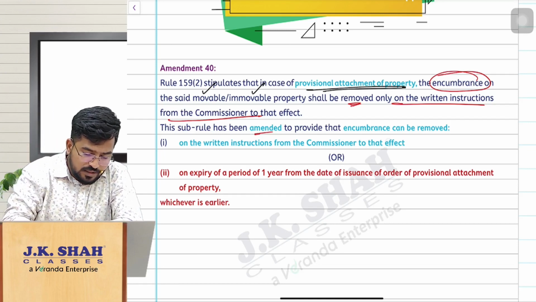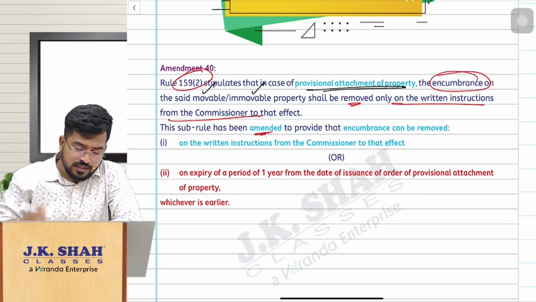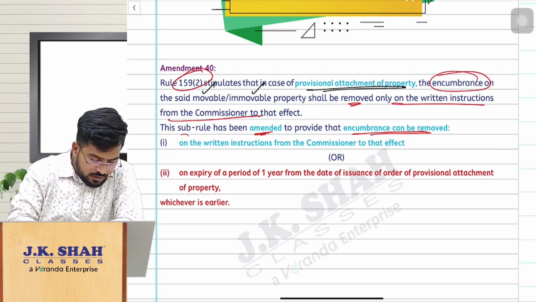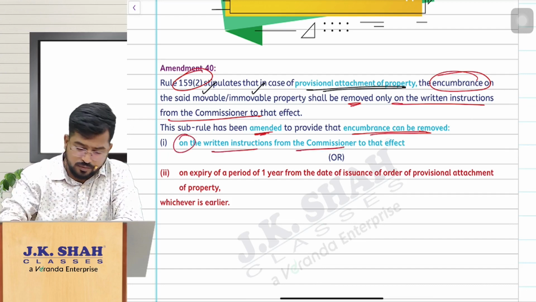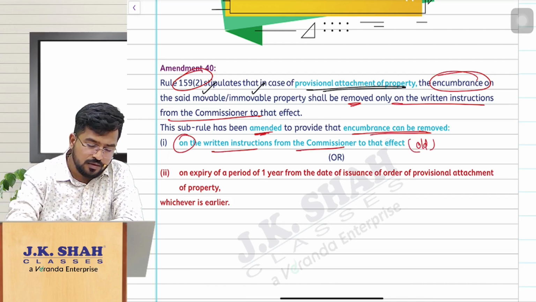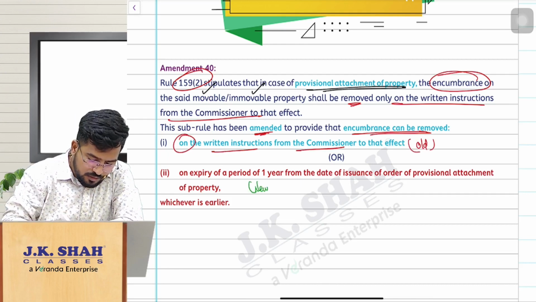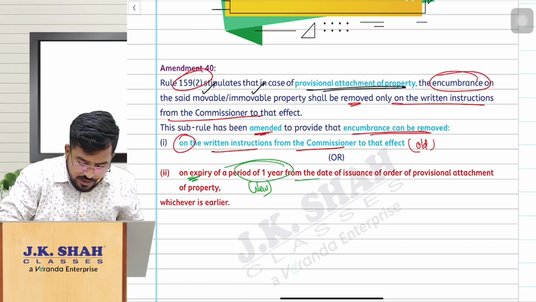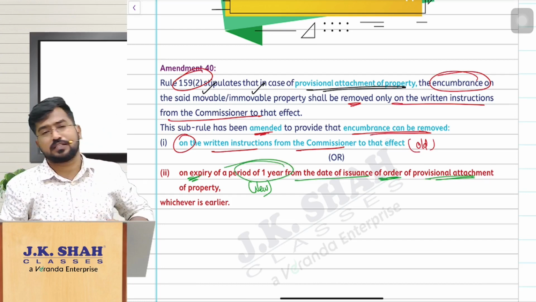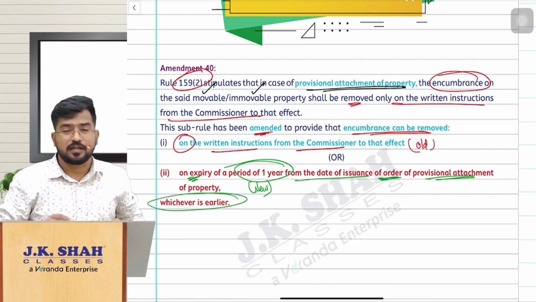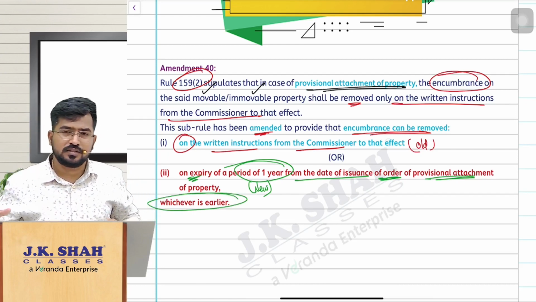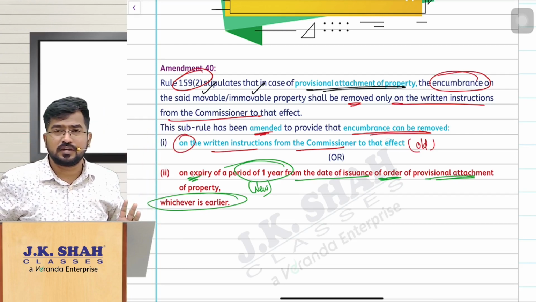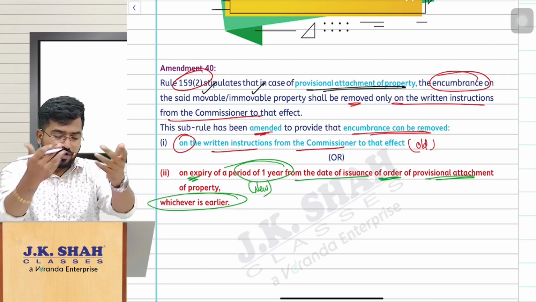Now the amended sub rule, that is 159 sub rule 2, says that encumbrance can be removed either on the written instructions of the commissioner, which was the old one, or after the expiry of 1 year from the date of issuance of order of provisional attachment, whichever is earlier. That means if the commissioner has given written instructions, okay, remove the encumbrance within 3 months, no problem, removed. Or if the commissioner has not given that, 1 year over, automatically it will be removed.